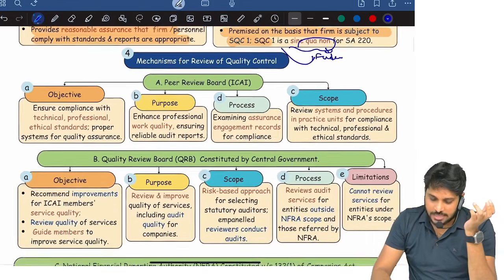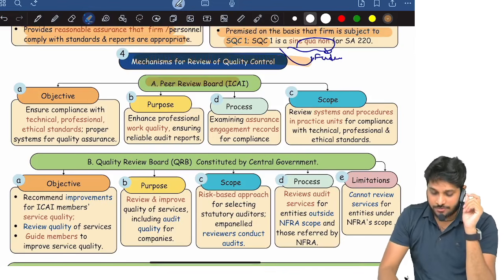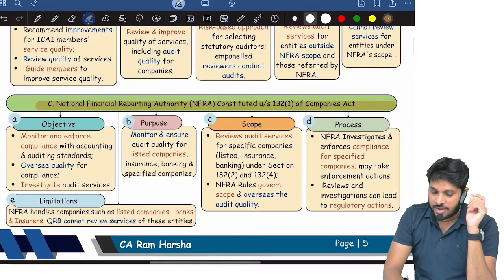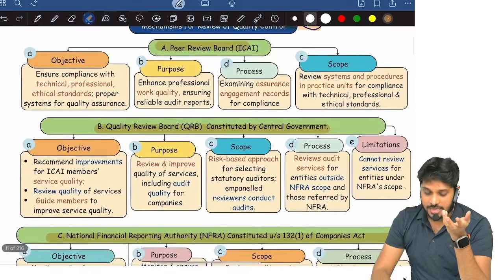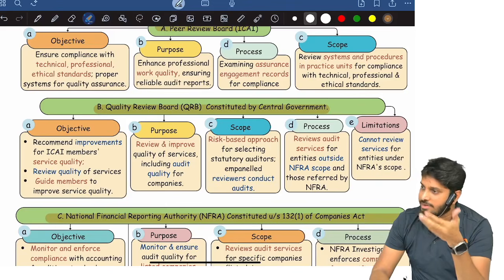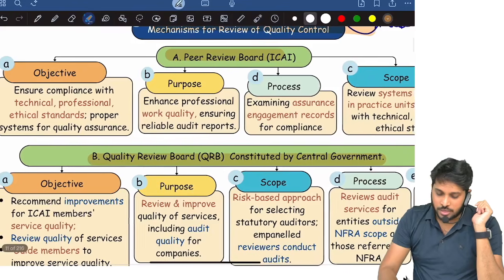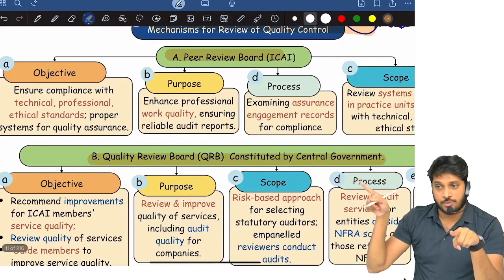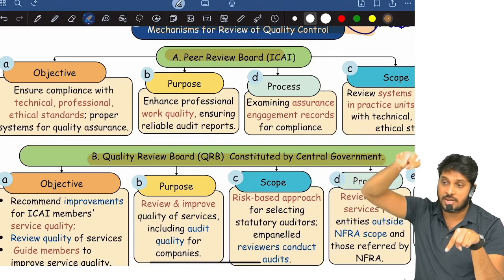Next, there are various other mechanisms for quality control review. Peer review is there, quality review is there, and NFRA's audit quality review. We call it audit quality review, whereas in the Quality Review Board we simply call it quality review, and then peer review. There are 3 different types of reviews. All these reviews happen after the audit report date, whereas the quality control review by the engagement quality control reviewer happens before the date of the audit report.